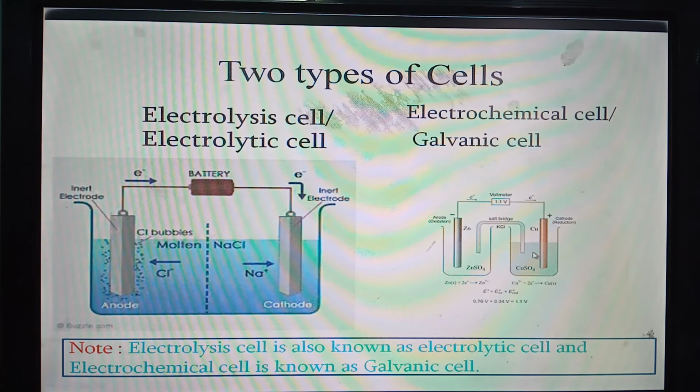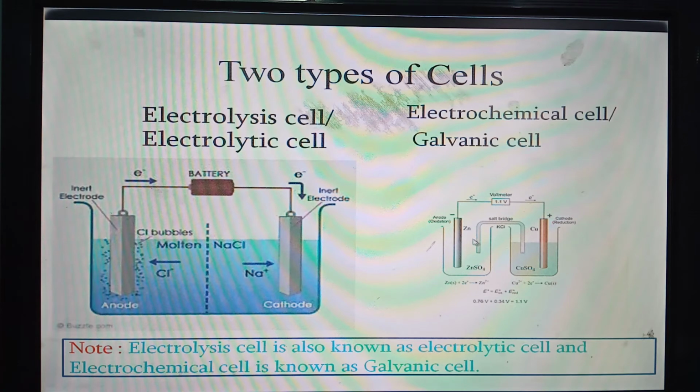During this reaction, a flow of electron produces from this bar, that is from zinc to copper bar. We all know that the flow of electron creates electricity. That is, electricity is nothing but the flow of electron.